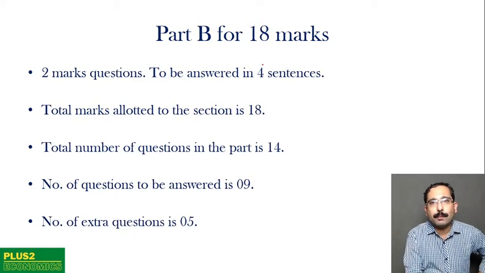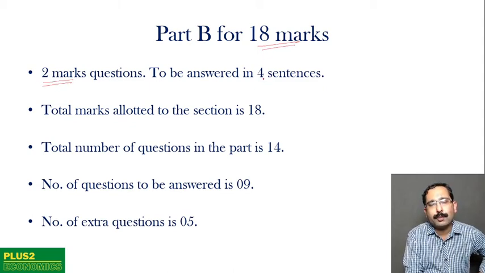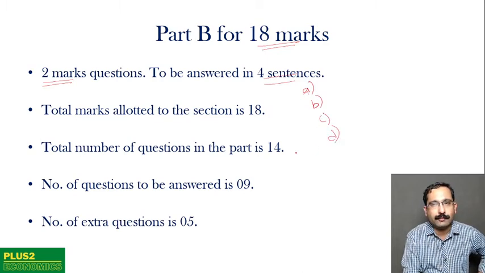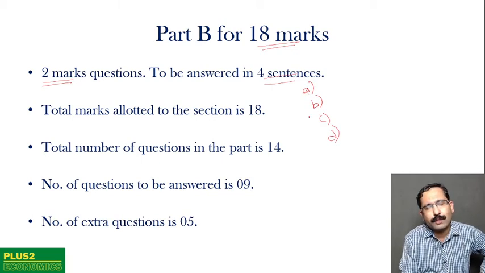Part B of the question paper is for 18 marks. And here we have 2 mark questions. And it is to be answered in 4 sentences, at least 4 points. That is, say, point A, point B, point C and point D. Minimum of 4 points to be answered. Sometimes the question will be name any 2, give any 2, then 2 words or 2 sentences would do.